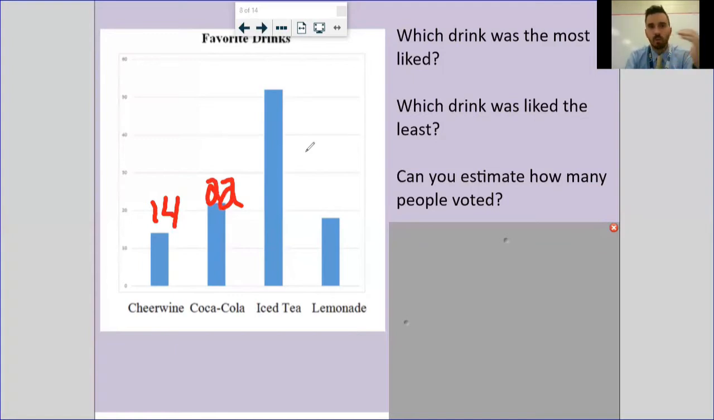Iced tea, it's got to be more than 50. It's got to be less than 60, but it doesn't quite get halfway. So again, I know it's not 55. I'd maybe put that one at 52. And I want you to come up with what you think lemonade would be. Look at the two numbers it's between. Think about what halfway would be. See if it's more or less than that, and then kind of make your observation.